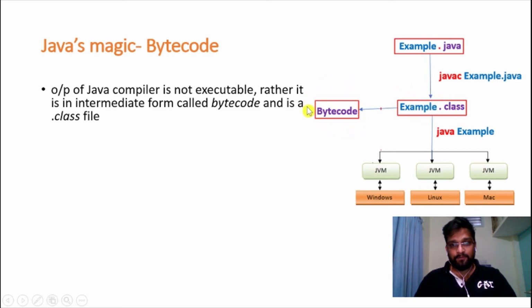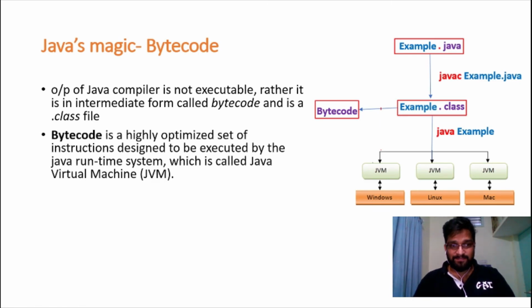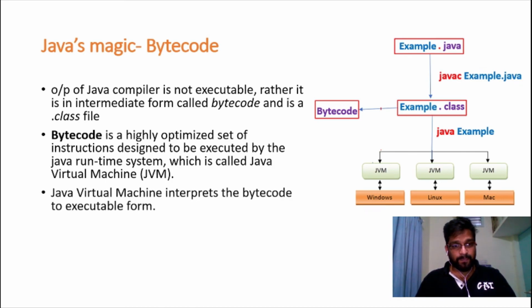In other words, we call this bytecode also an intermediate code, right? So let us move to the next point. What is bytecode? Bytecode is a highly optimized set of instructions designed to be executed by the Java runtime system, which is called the Java Virtual Machine, right?